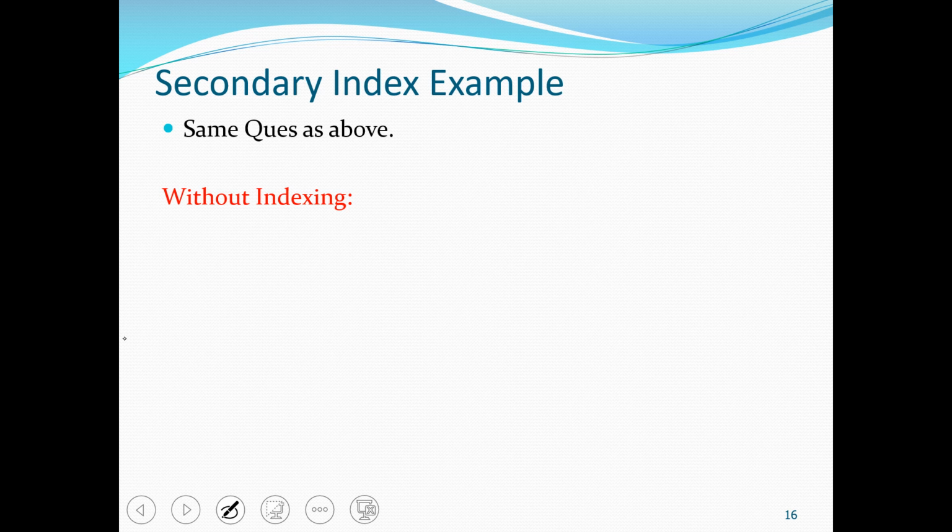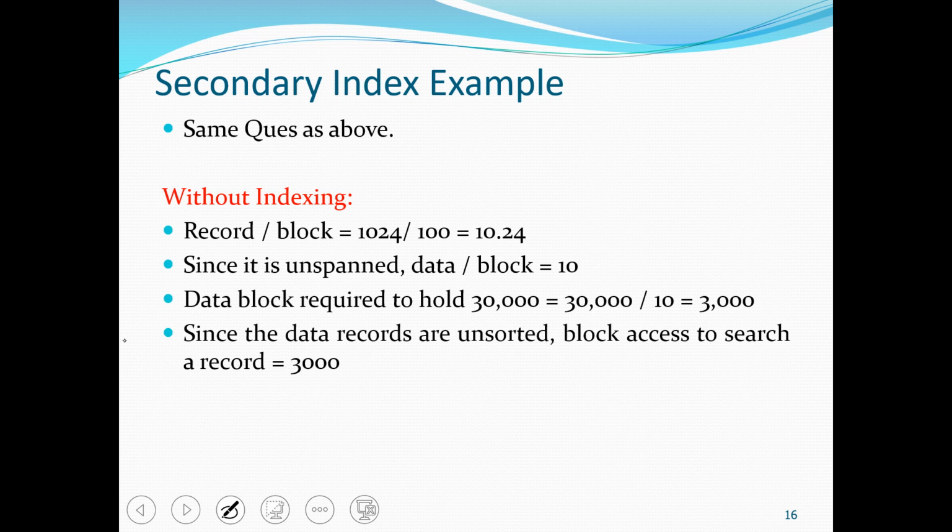Now the same question we need to perform with secondary indexing. If we are not using secondary indexing, the blocking factor will be the same. We are using a span. The only change here is that in secondary index the records are unordered, unsorted.